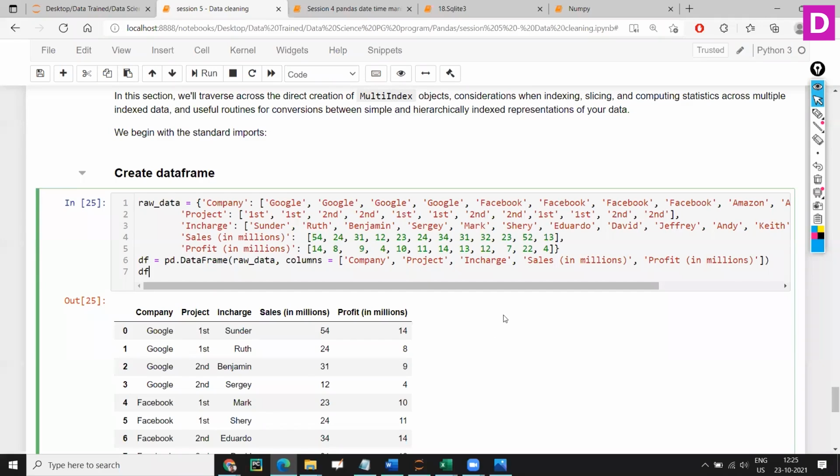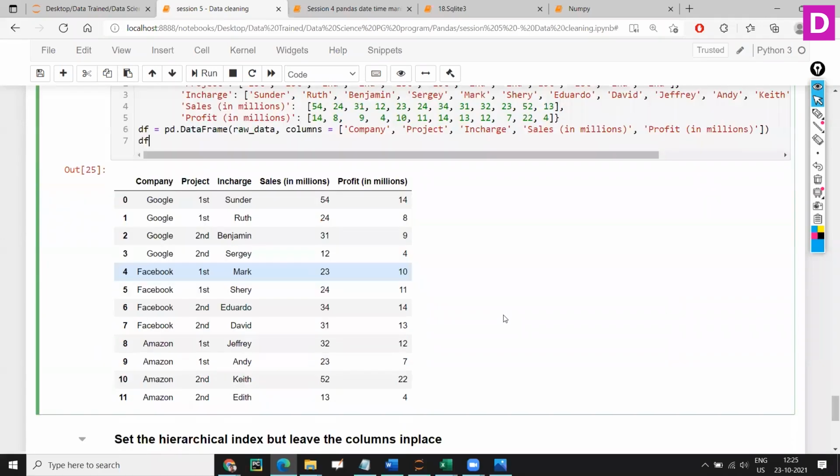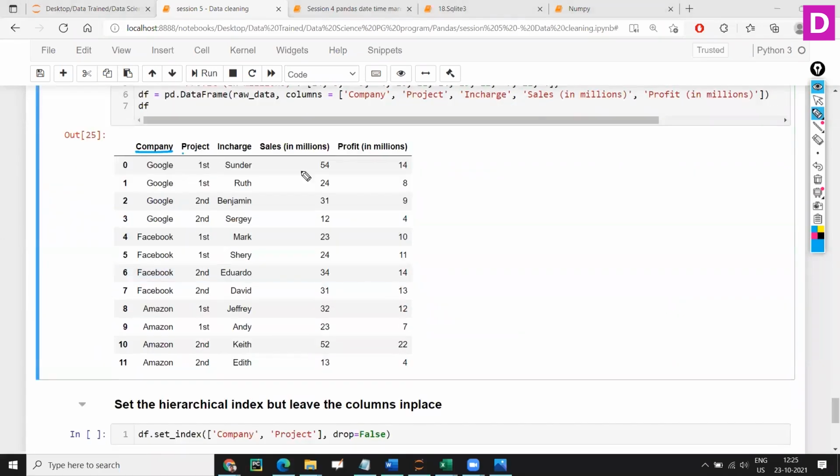In this data frame, we have a company, a project, in charge, sales in millions, and profit. Google company is there, and they have a project 1 and their respective in charge, Sundar Pichai, Roth. These are basically in charge of the respective company. These are the real guys, okay? So Sundar Pichai we know, and Roth, Kevin, I believe. So Benjamin, Surgery. So first names is what we see here.